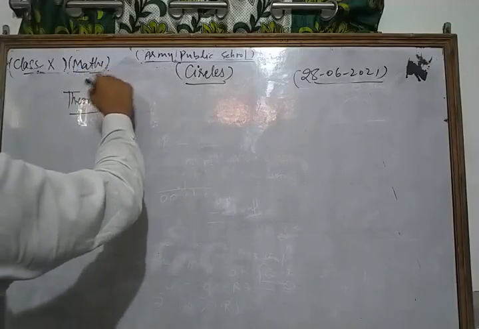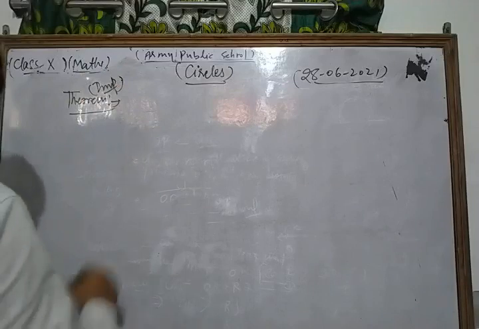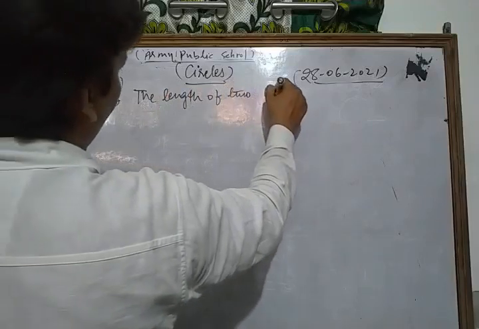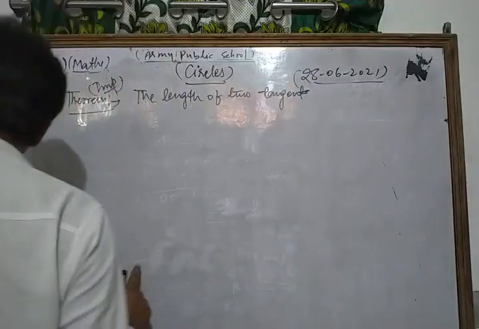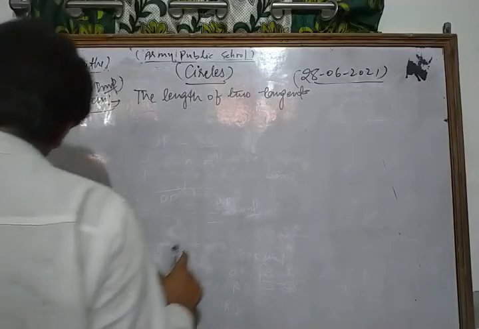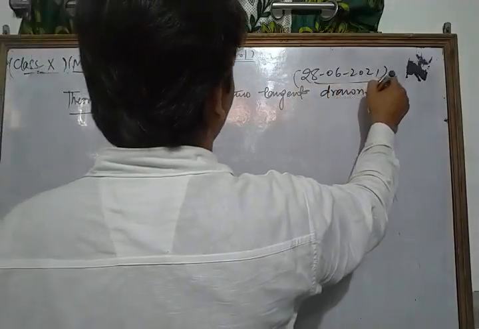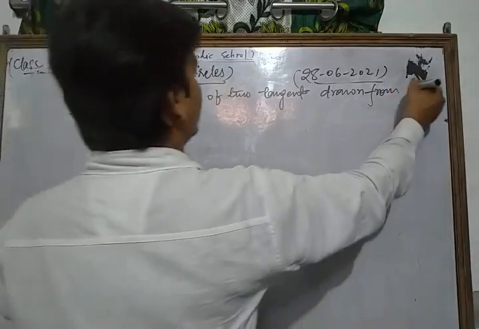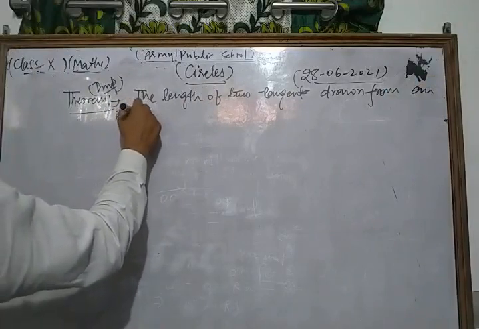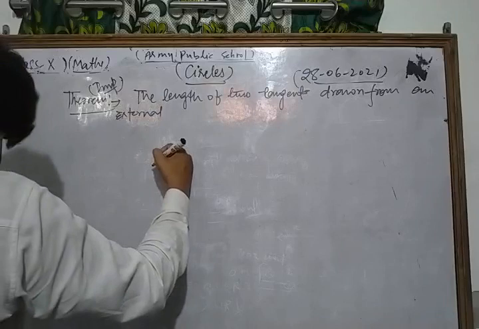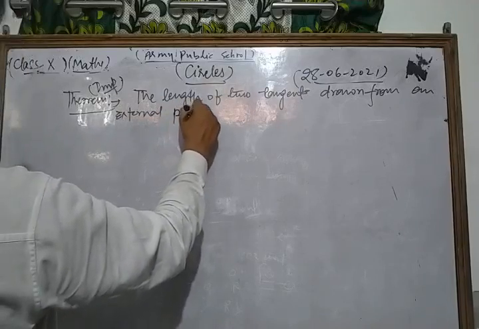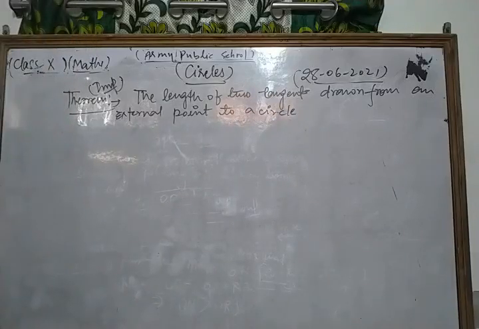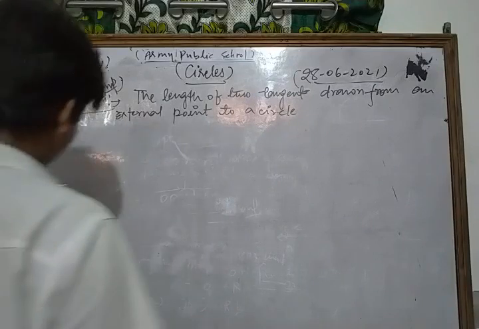This is very important, dear friends, and the theorem is: the lengths of two tangents drawn from an external point to a circle are equal.